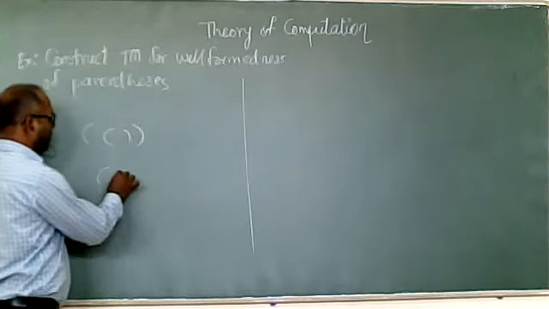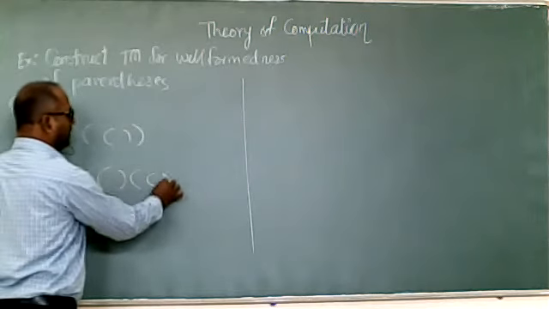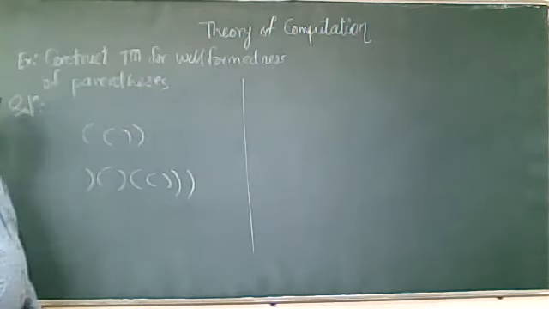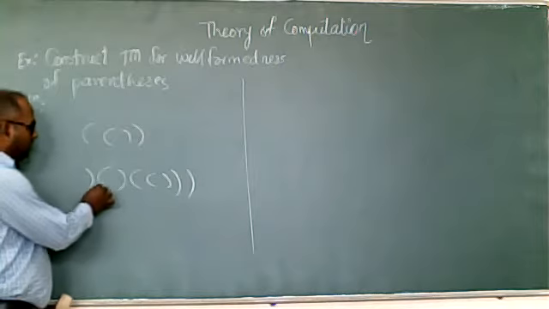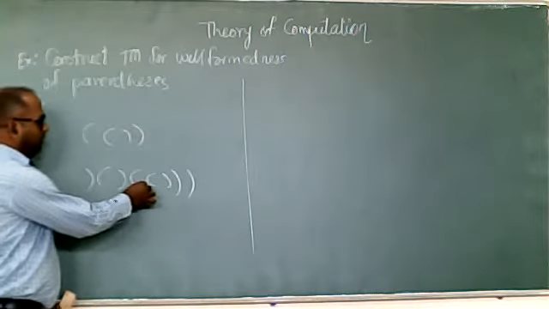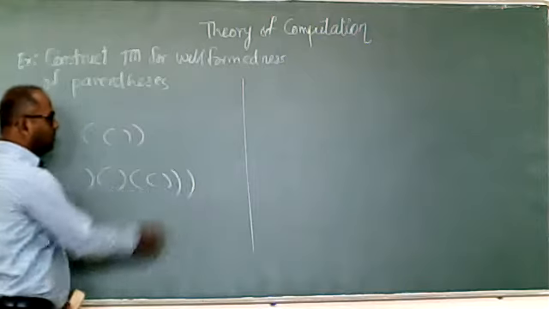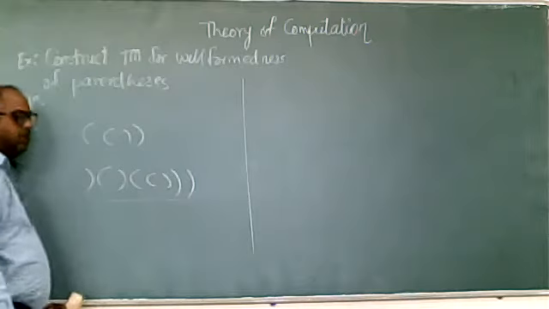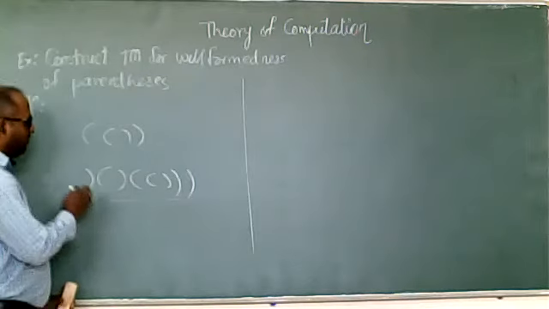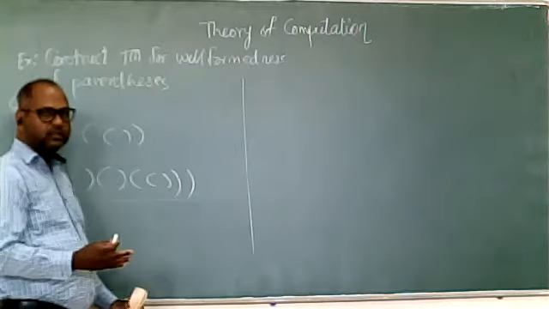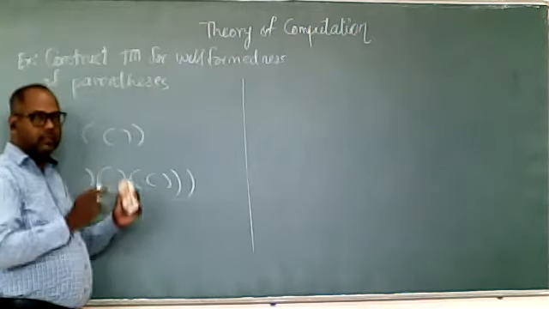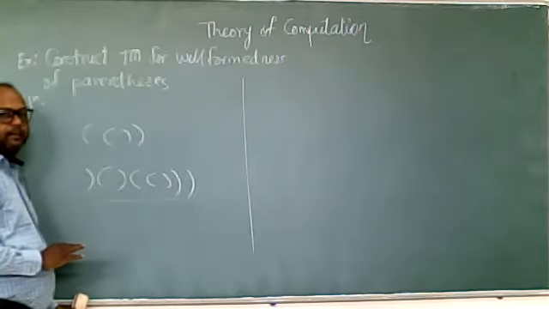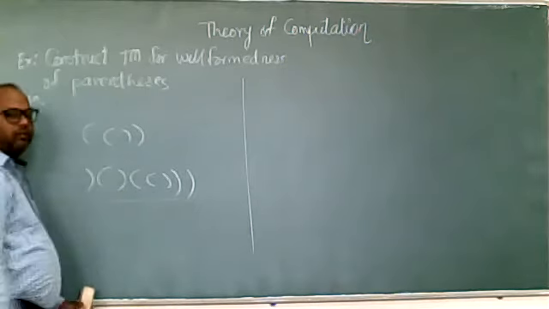So we can also have it like this. This is not a well-formed parenthesis because this is the closing, this is opening, opening, open, open, close, close, close. We have an equal number of opening and closing, but it is not well-formed because for every opening there should be a closing, and at the same time their structure must be the same. So this is not a well-formed parenthesis.